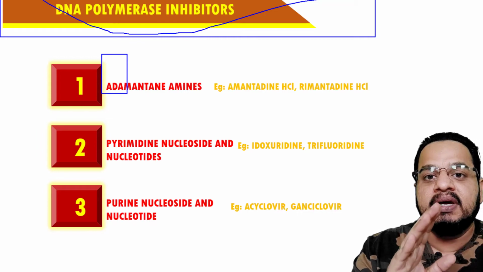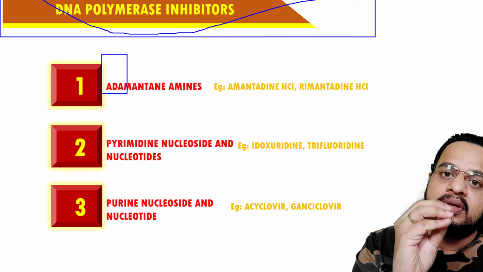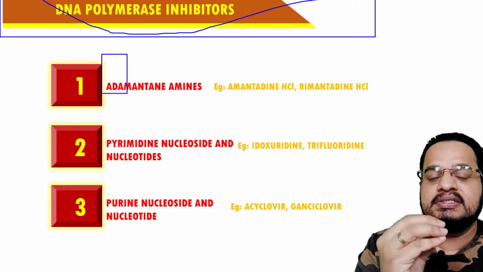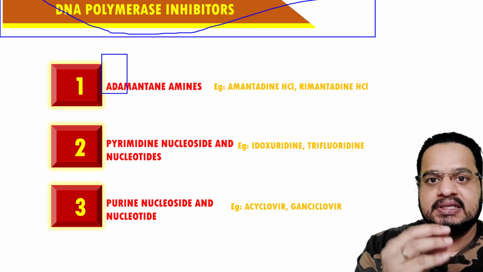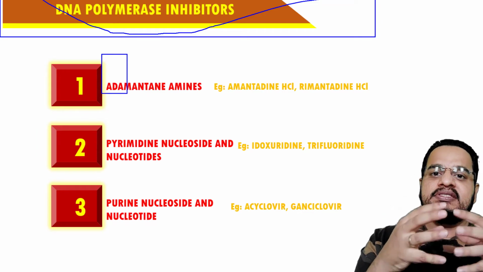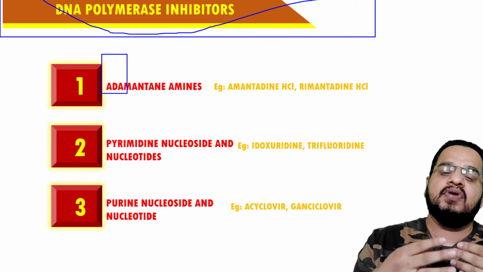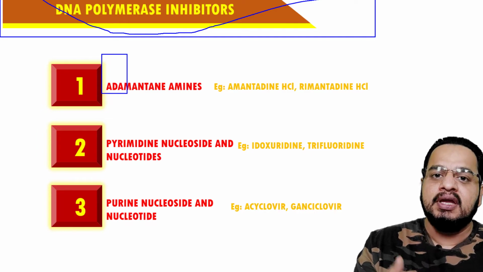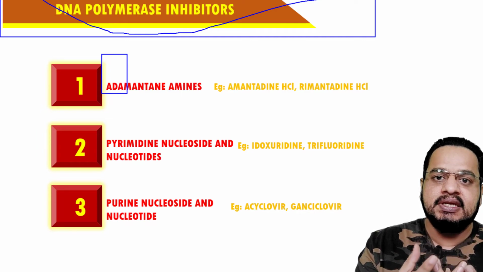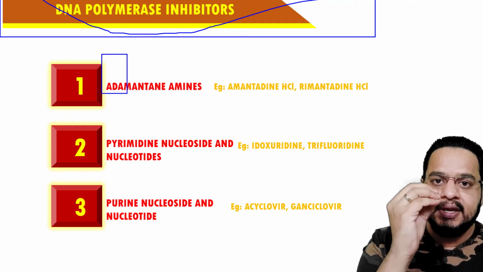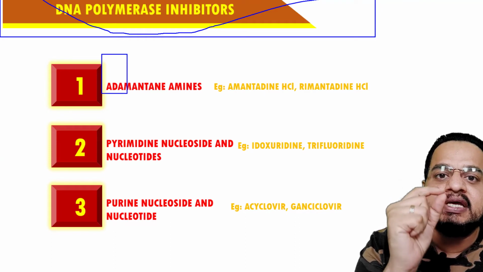Now DNA polymerase is an enzyme, please understand, DNA polymerase is an enzyme. This enzyme is essential for the multiplication of the nuclear material, that is, the genome, that is, the chromosome, that is, ultimately the genetic material of the virus.